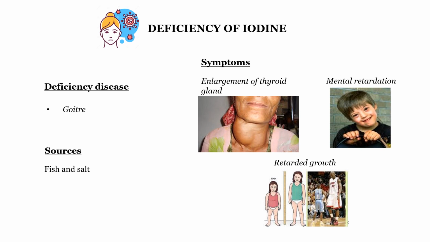So if the iodine is not sufficient, you may get thyroid enlargement, mental retardation and retarded growth. Sources of this iodine are going to be fish and salt. Iodized salt, that is tartar salt. So the salt contains that iodine which cures you from the disease called goiter.